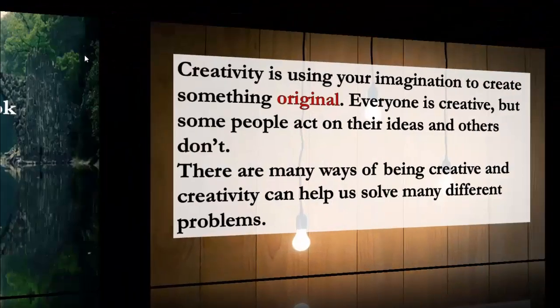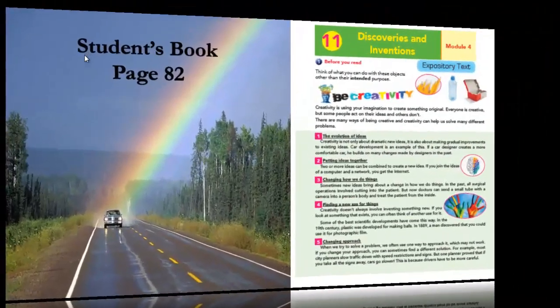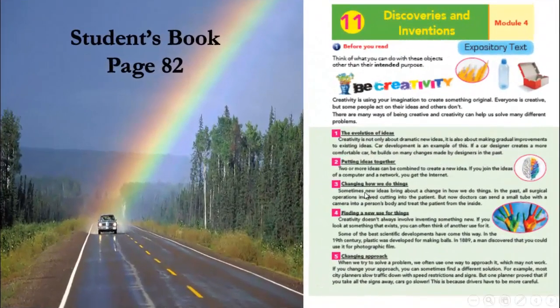Let's come back again to this page, this one. If you look here, we have 5 types of creativity. 1, 2, 3, 4, and 5. The first one here, the evolution of ideas. The second one here, putting ideas together. The third one, changing how we do things. Next one, finding a new use for things. Last one, changing approach. So here we have 5 types of creativity.